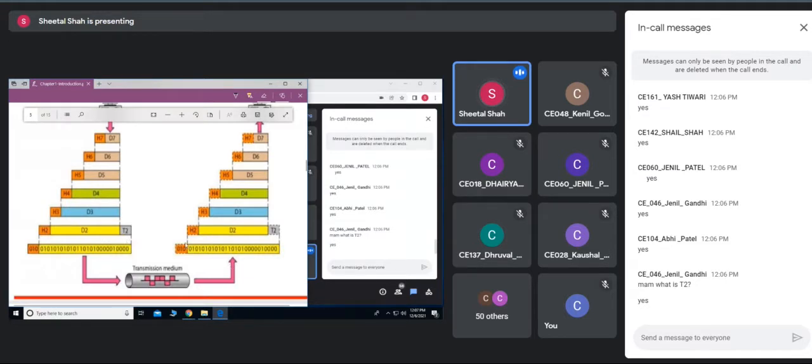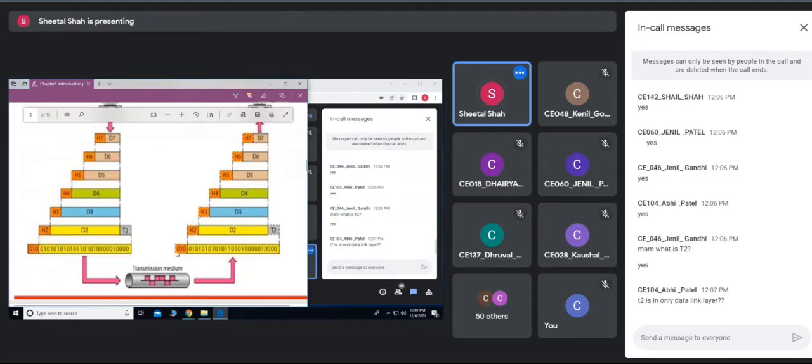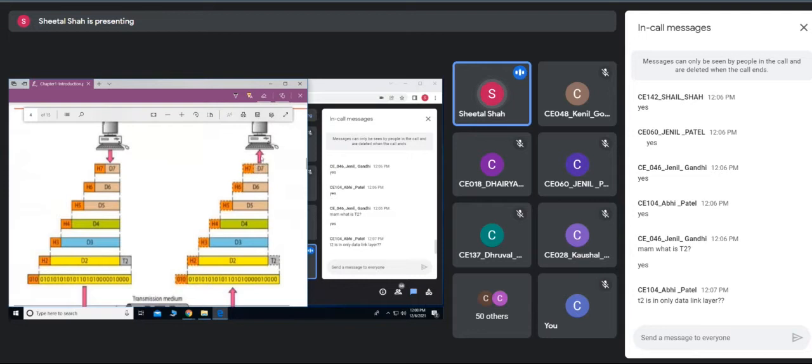Now, once the data is received at the receiving end, some part is removed. Here you can see that when it moves from here to here, this part is removed. When it moves from one layer to the next layer at the top, this header information would be removed. Are you getting this? Everywhere the header information would be removed by each layer, and at the end only D7 would be delivered to this host system.